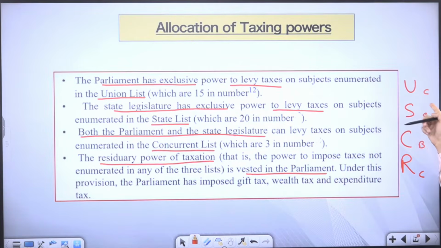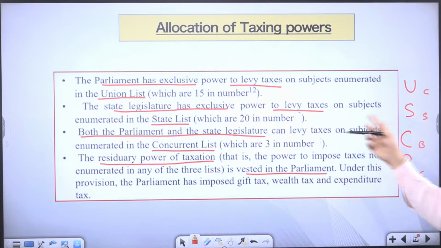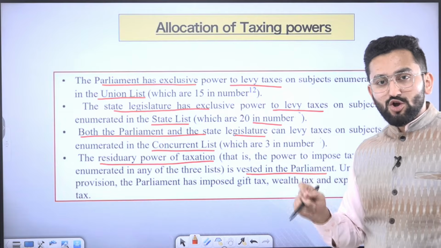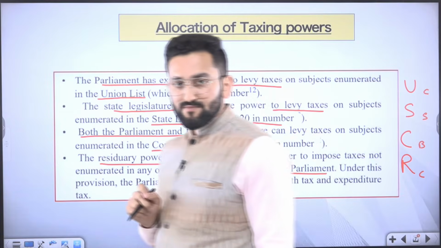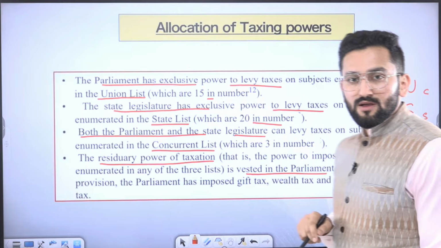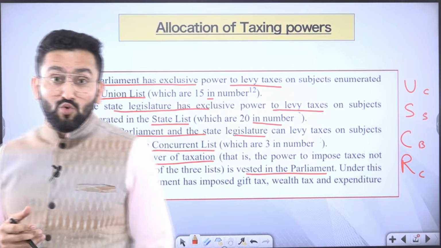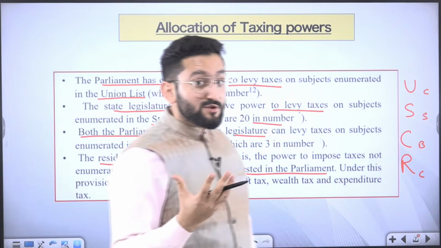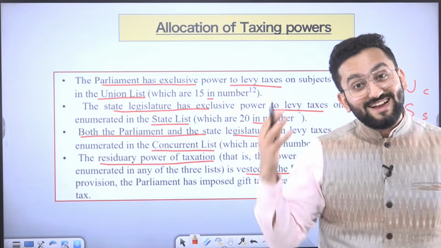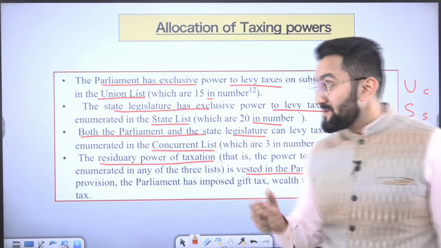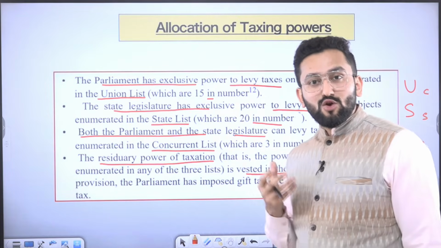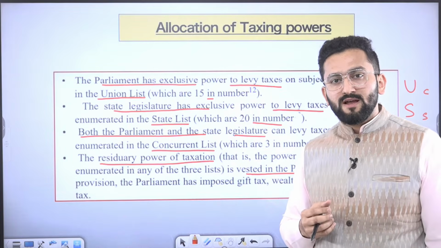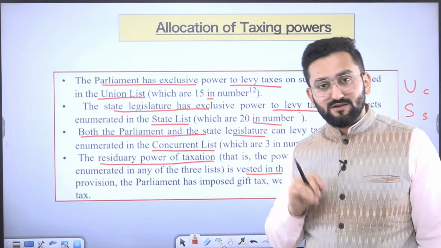So with the union list, the center has power. With the state list, the state has power. You can see that in the state list, there are 20 subjects on which tax can be imposed, and in the union list, there are 15. Then you should wonder, oh, the state government has more subjects on which tax can be imposed, so states must be richer than the center. But it is actually the inverse. Why? Because matters like income tax and corporation tax, which give a huge chunk of revenue to our government, are under the ambit of the center.